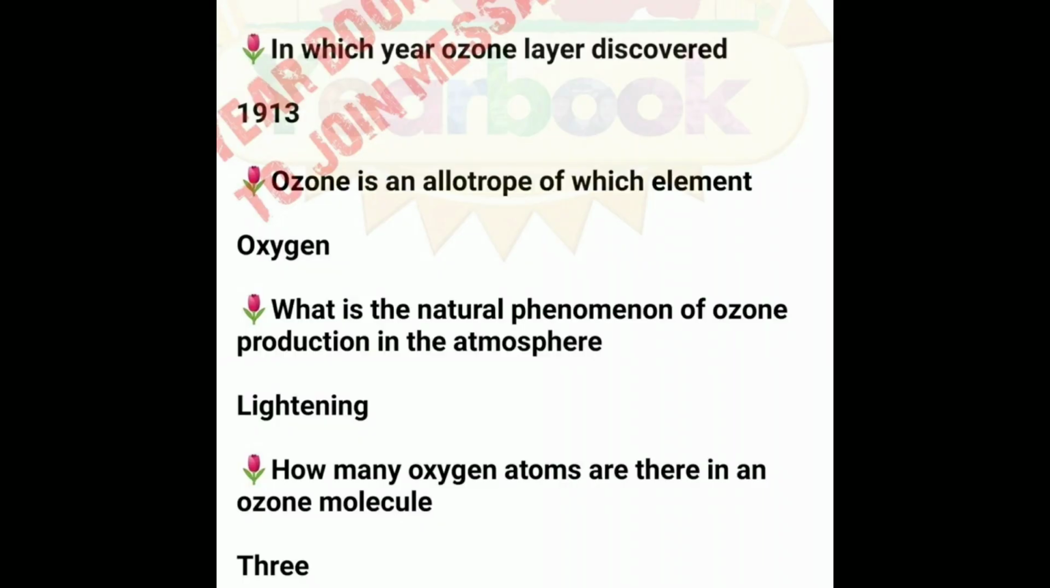In which year was the ozone layer discovered? 1930. Ozone is an allotrope of which element? Oxygen. Which is the natural phenomenon of ozone production in the atmosphere? Lightning. How many oxygen atoms are there in an ozone molecule? 3.